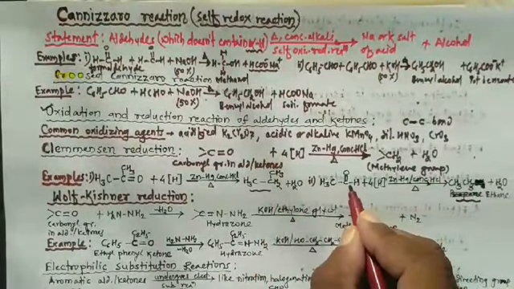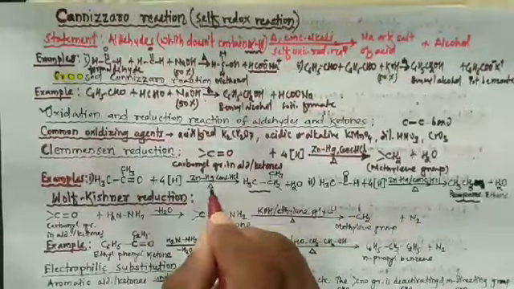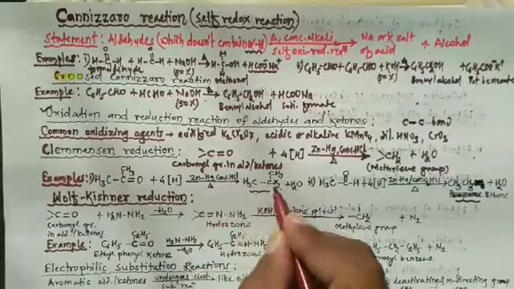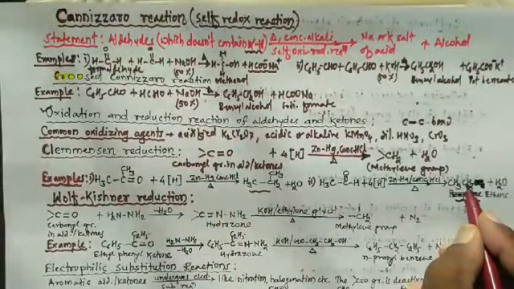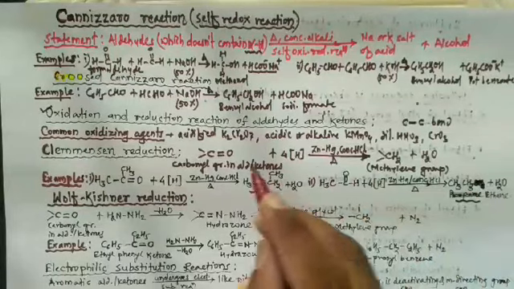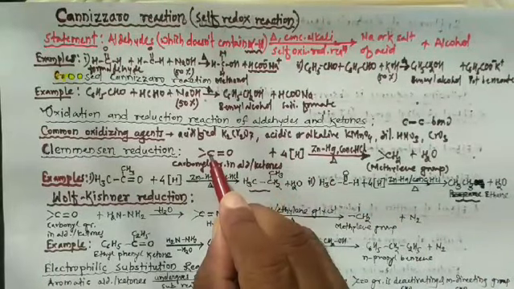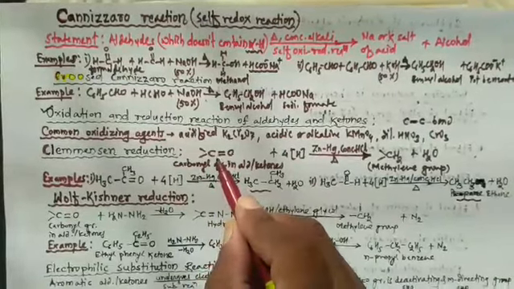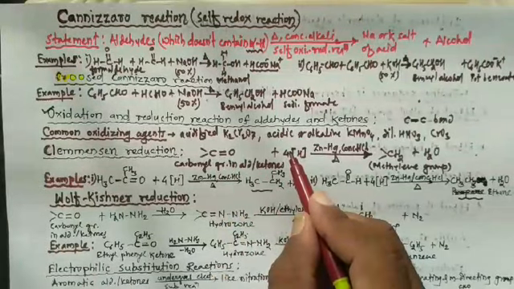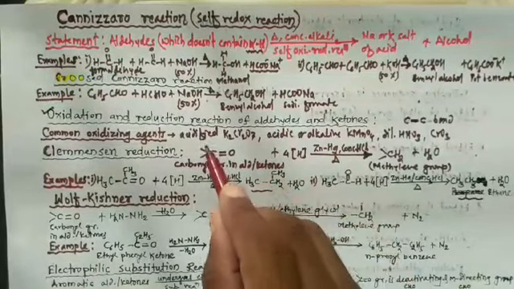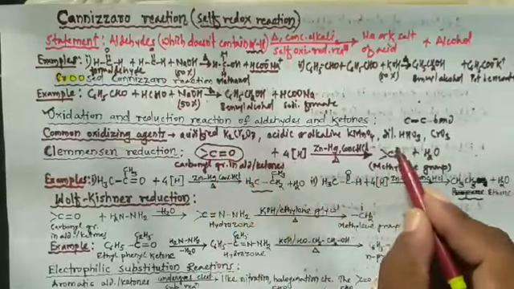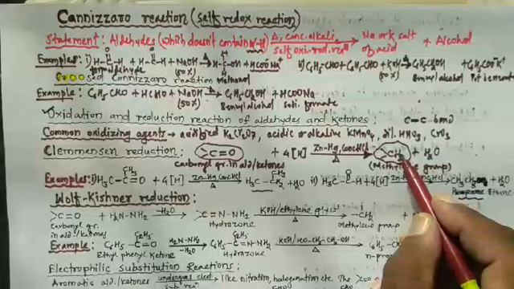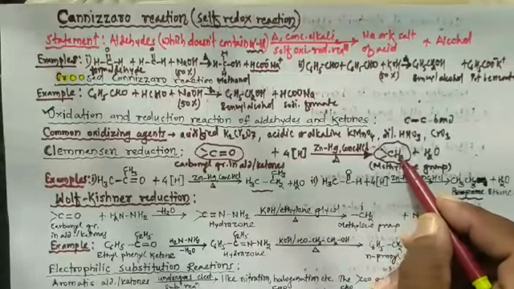Aldehydes or ketones, on heating with zinc amalgam and concentrated HCl, produce alkanes. So in the Clemmensen reduction, the carbonyl group, that is the C double bond O group, in aldehyde and ketone gets reduced to a methylene group. This reduction is the Clemmensen reduction.